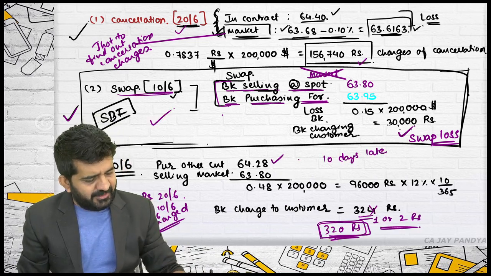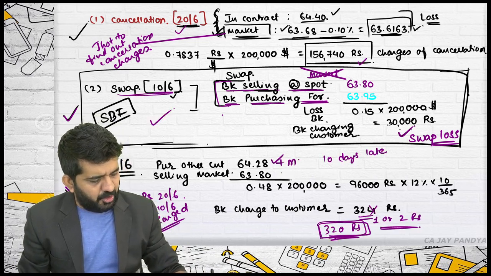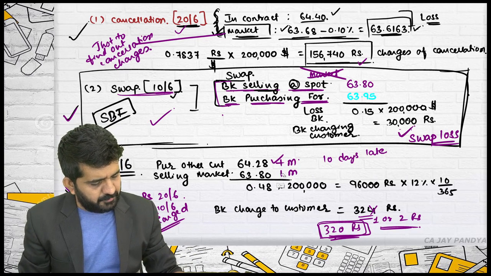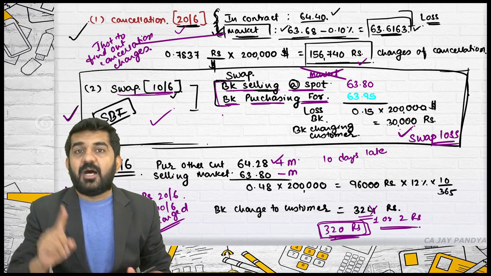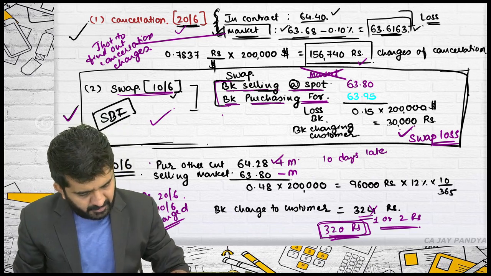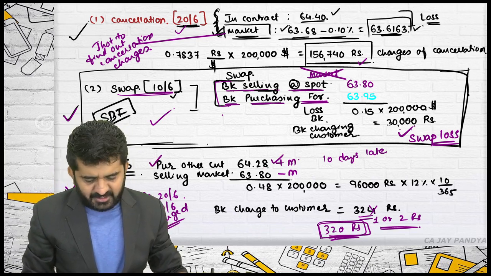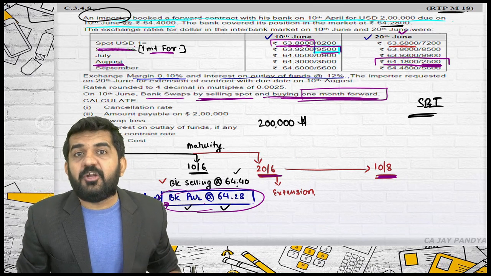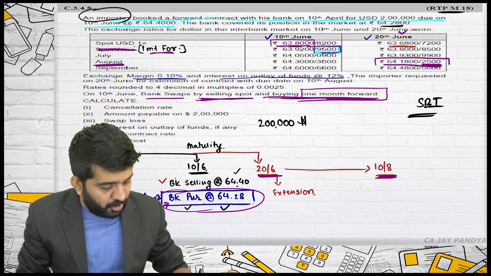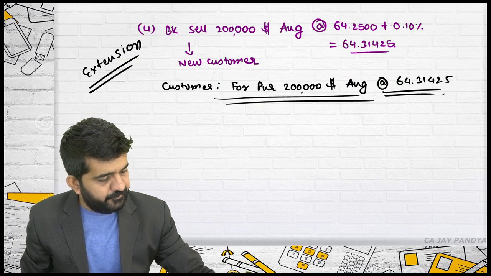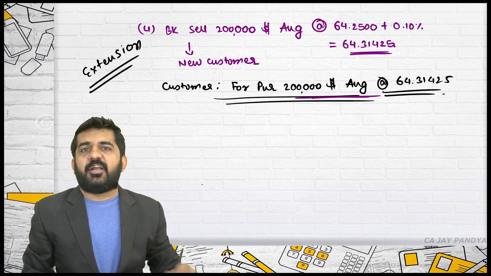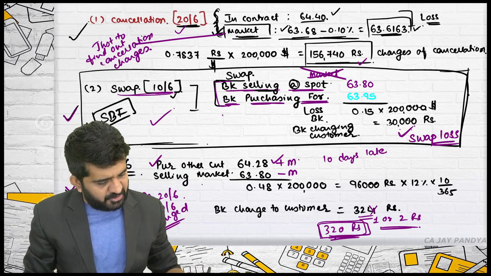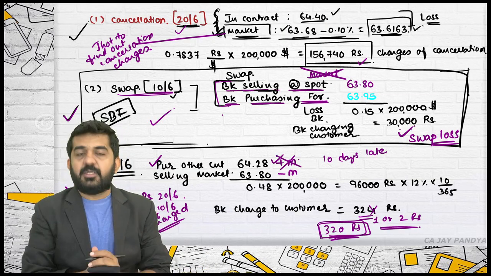See, the question is whether the margin should be added over here or not. Sorry, this is minus margin, this is plus margin. The answer is no. Why? Concentrate. This is purchased at 64.28 in the market or in the contract? In the contract. And understand, the contract rate always includes the margin. See the proof. Whenever it is a contract rate, it always includes a margin. So margin should not be added over here.